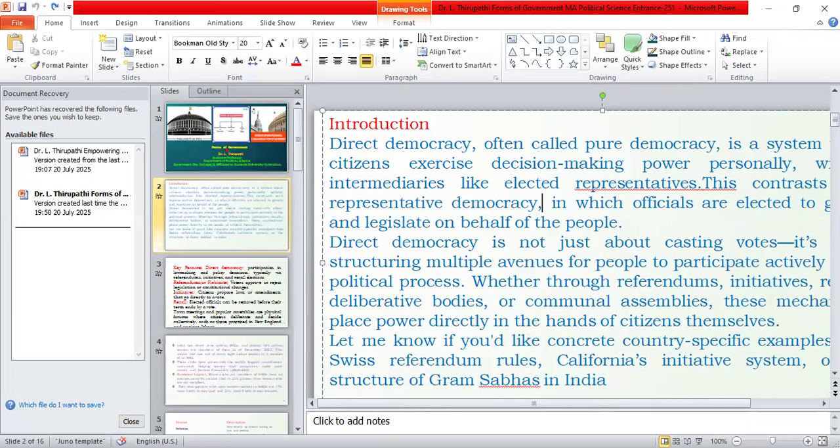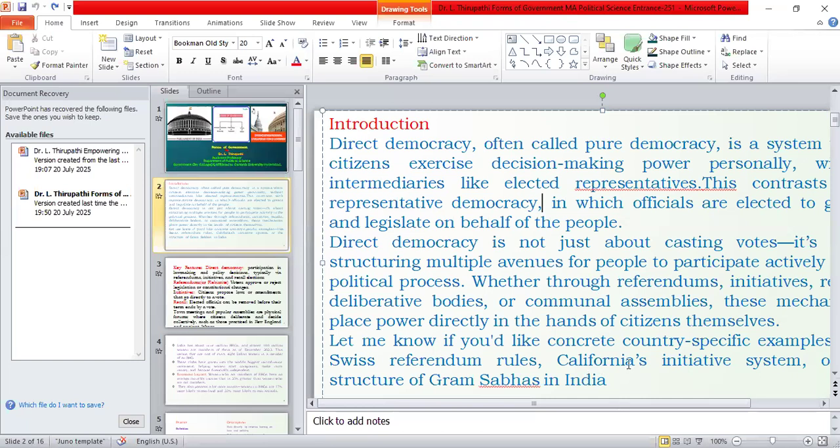These two are very important, and one important difference is that direct democracy is very useful in smaller countries like Switzerland and some states in America. But in a vast country like India, it is very difficult to have a direct democracy. That's why we have the indirect type of democracy, that means the representatives are elected on behalf of our voters or our people. That is the main thing.